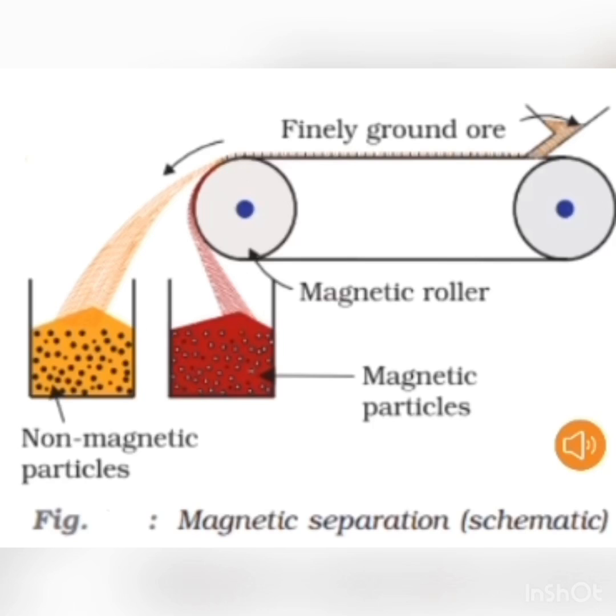The second method for the concentration of ore is magnetic separation. This works on the principle of the different magnetic properties of the ore and the impurities present in it. For example, the ore of tin, called tin stone, contains wolfram as an impurity which is magnetic in nature.